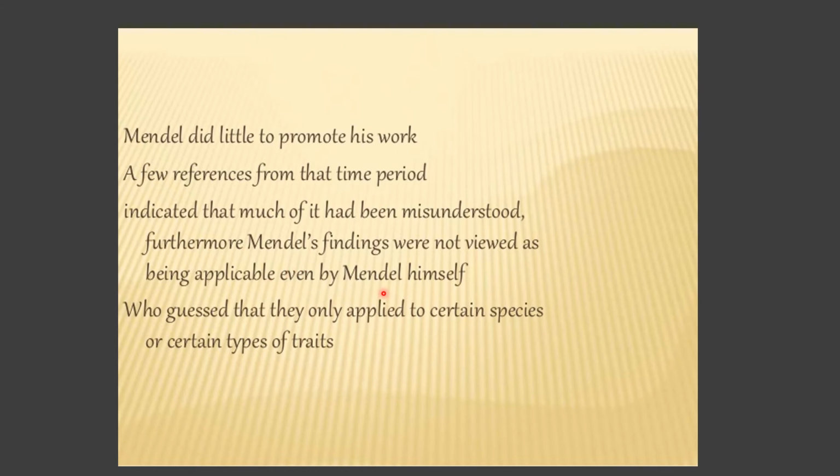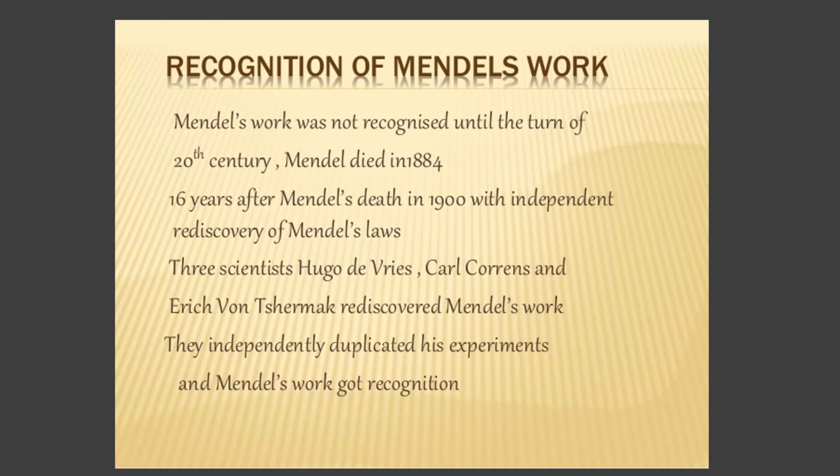He guessed that they only apply to certain species or certain types of traits. That means whatever experiments he did were applicable only to certain species or traits, not worldwide. That was the reason why Mendel's work was not recognized.